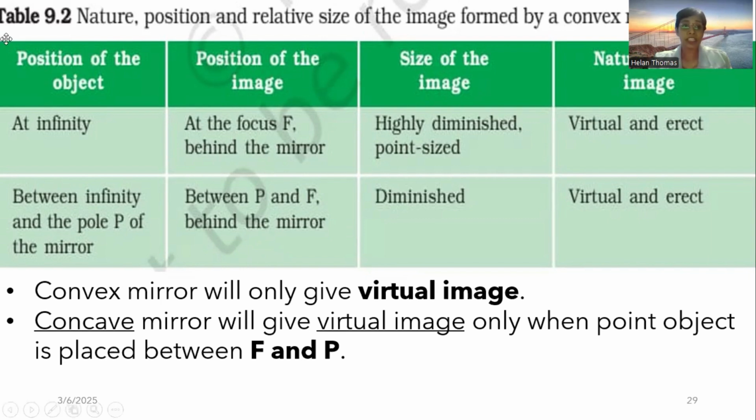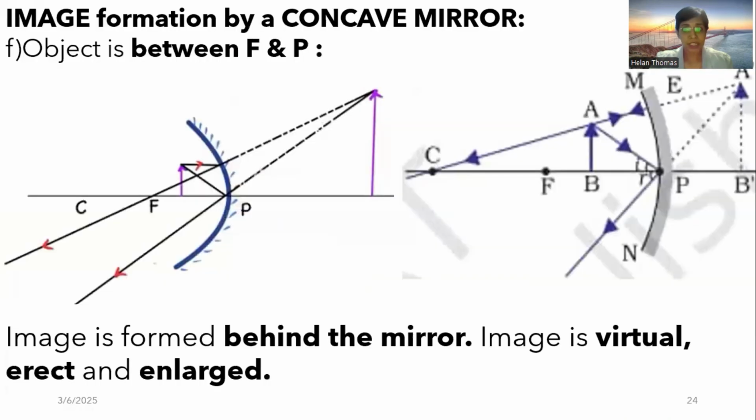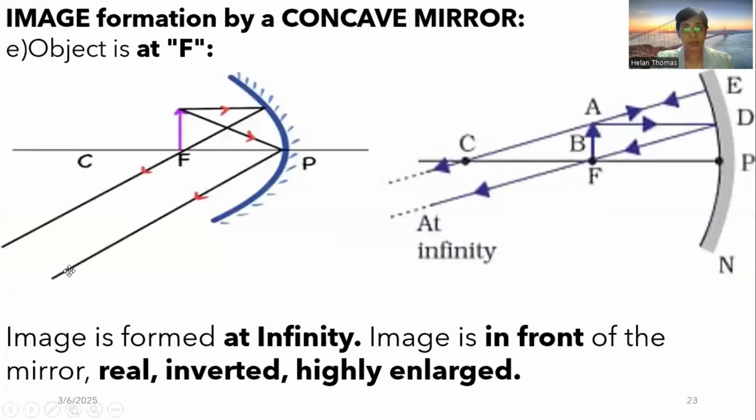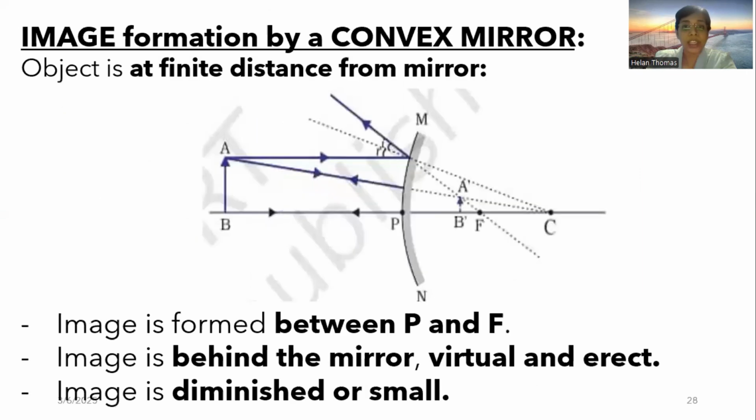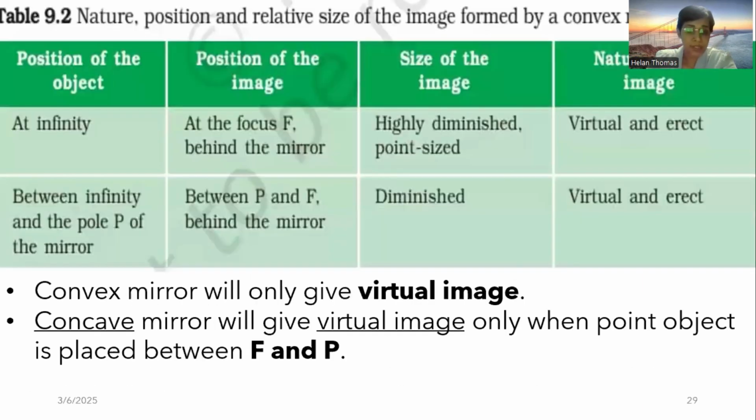So the concave mirror will give you a virtual image only and only when the object is placed between F and P. You can see the previous session. So this is the only virtual image which is formed by the concave mirror. All the other images are real images. While in the case of a convex mirror, it will only give you virtual images.